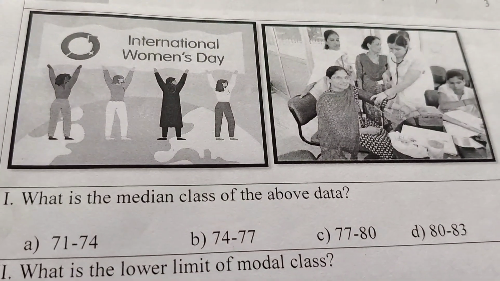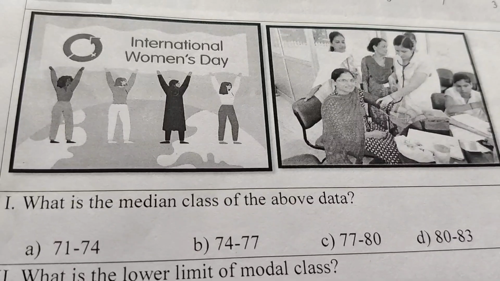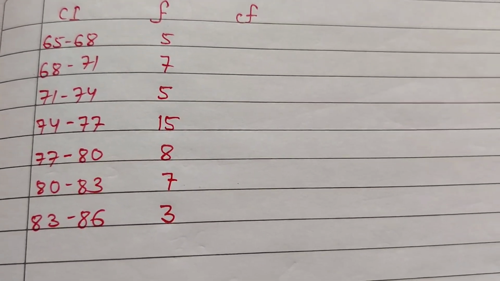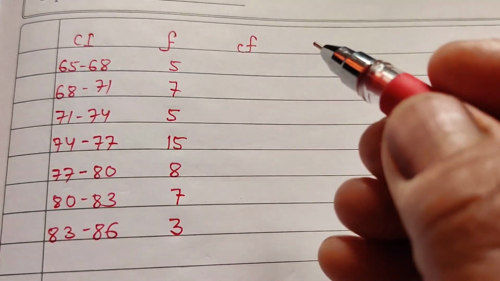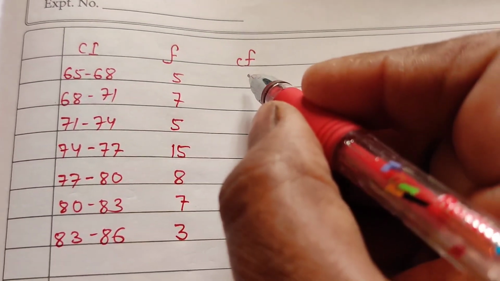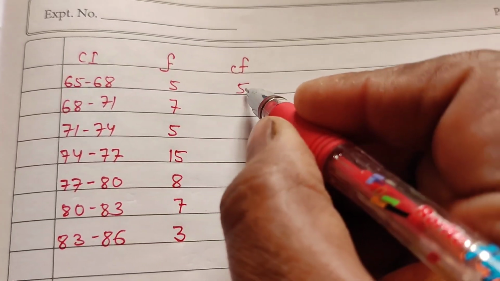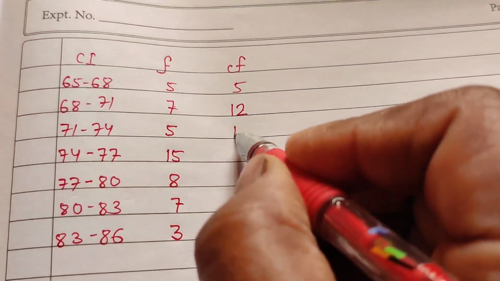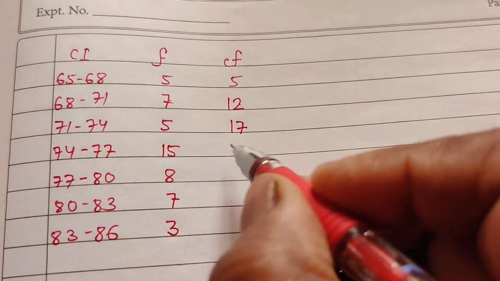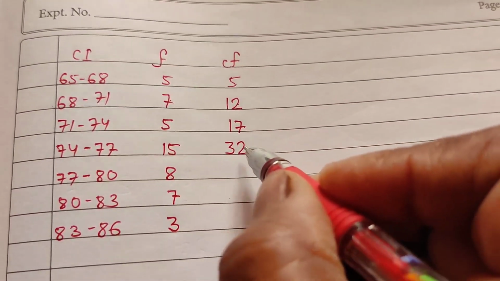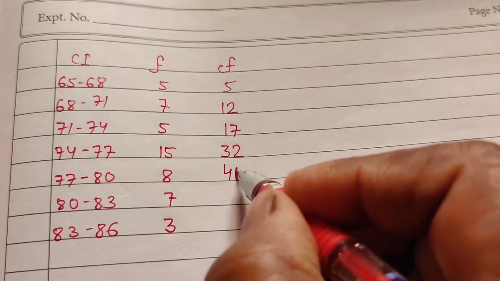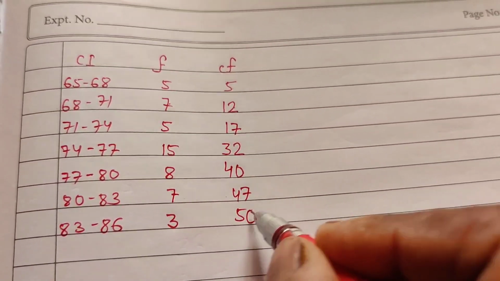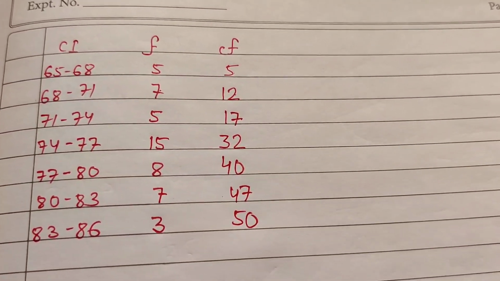First we have to prepare a cumulative frequency table. This is the data, the class interval and frequencies. Now write cumulative frequency: 5. Now 5 plus 7, 12. 12 plus 5, 17. 17 plus 15, 32. 32 plus 8, 40. 47 and 50. These are the cumulative frequencies.